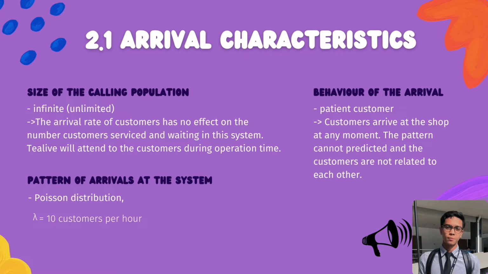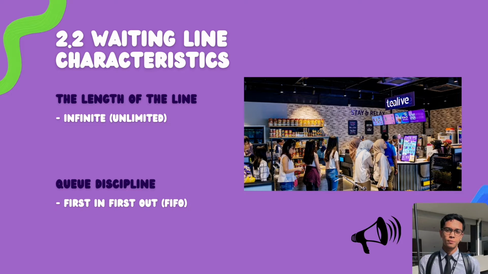And for the behavior of the arrival, the customers are patient and willing to wait for their turn to get the service. For the waiting line characteristics, the length of the line is infinite, which means there is no limited amount of customers that can wait in the queue. Moreover, the queue discipline is first in, first out, which means the customers will be served according to the time that they arrive at the shop.